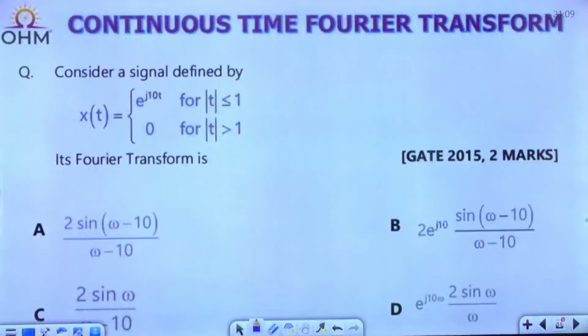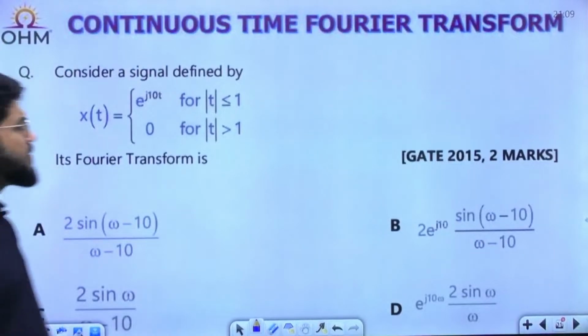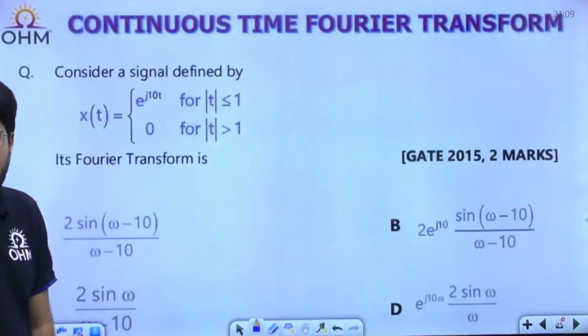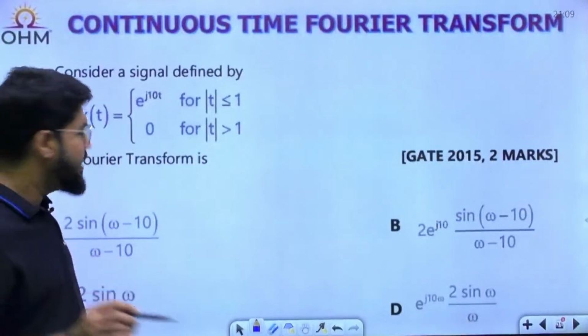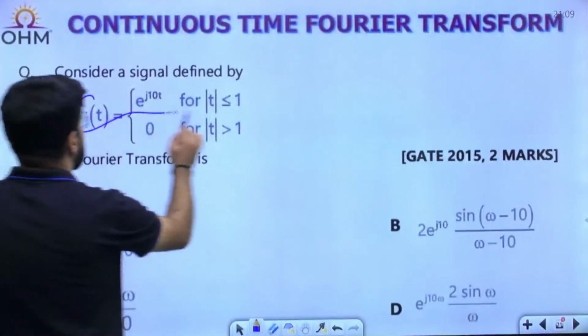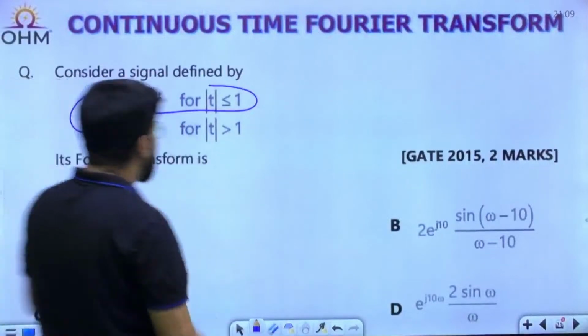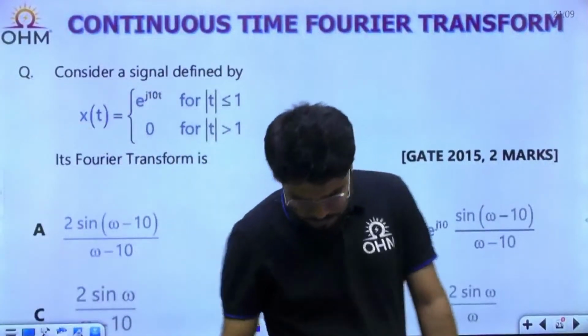Consider a signal defined by x(t) equal to e power j tan t for mod t less than or equal to 1 and 0 for mod t greater than 1. See, GATE 15, 2 marks question. But again you notice, some same conditions are there.